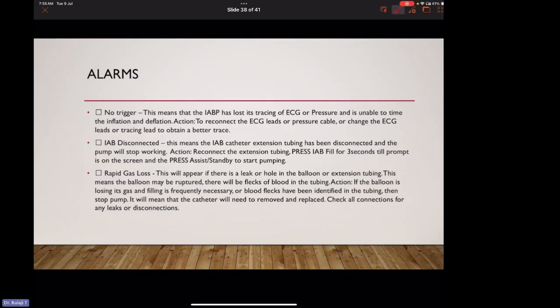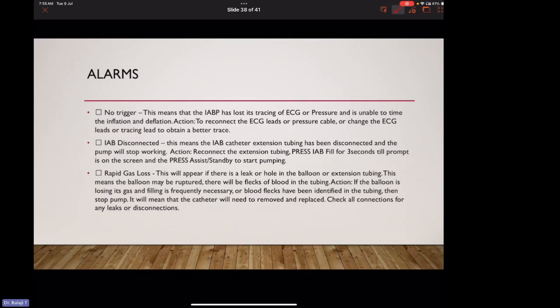We should press the IABP fill button in the IABP machine for 3 seconds till the prompt is on the screen, and then press assist or standby to start pumping. Rapid gas loss alarm. This will appear if there is a leak or hole in the balloon or extension tubing. This means the balloon may be ruptured. There will be flecks of blood in the tubing.